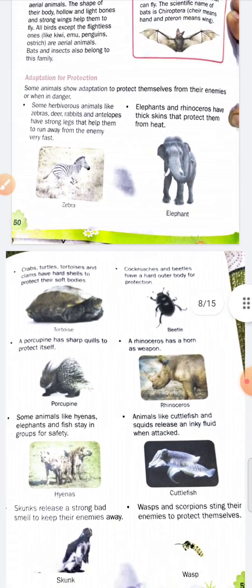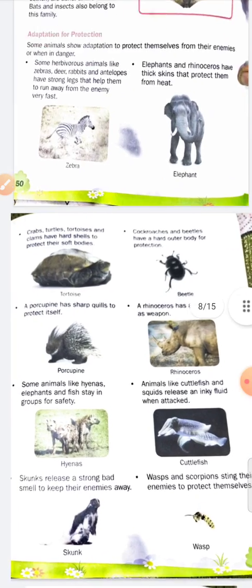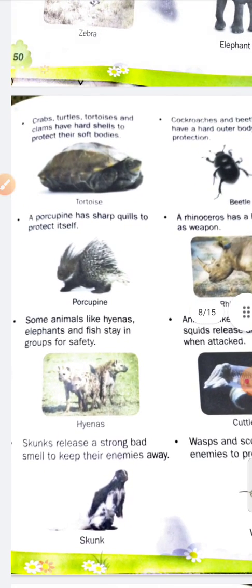Now students, have you seen a turtle or tortoise? Yes, they have a hard shell. What is the function of this hard shell?